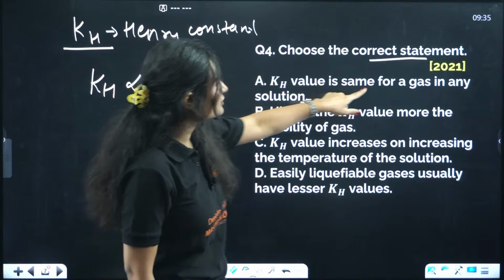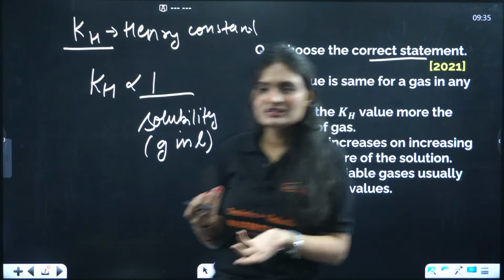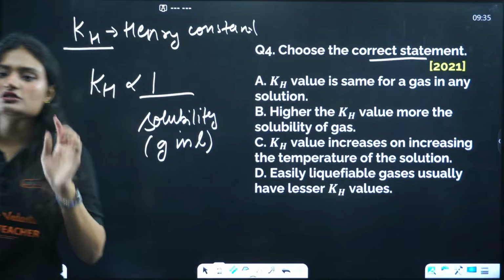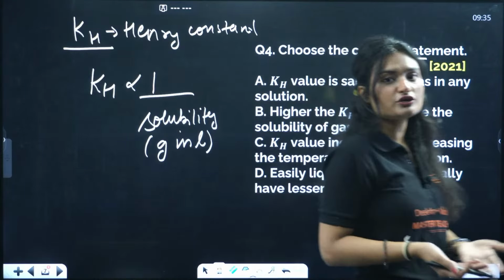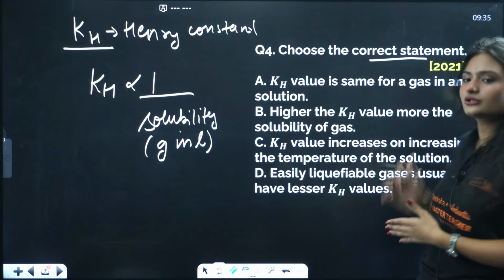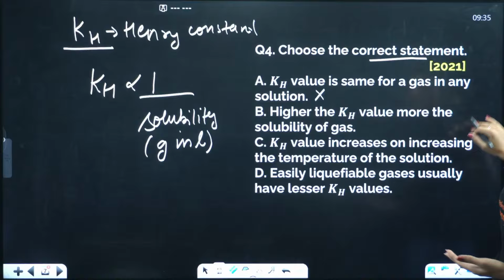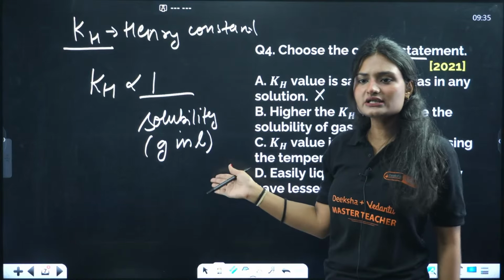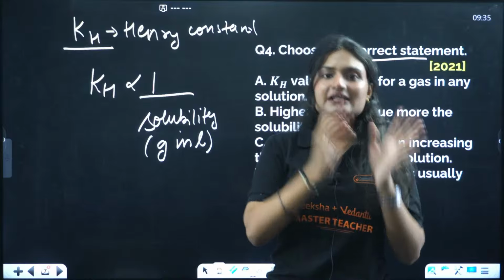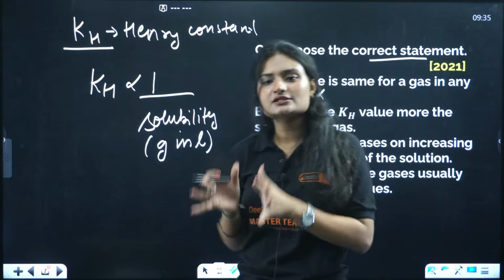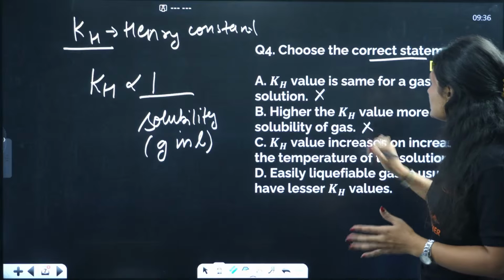KH value is same for a gas in any solution. No, it's not. It depends on the nature of the gas and solvent and also on temperature. So obviously it will vary in different solutions. It's not same. So this is incorrect. Higher KH value, more the solubility. No, it's also incorrect, right? Because Henry law constant is inversely related to solubility of gases in liquid. So this statement is also incorrect.